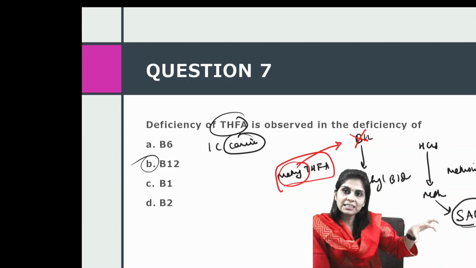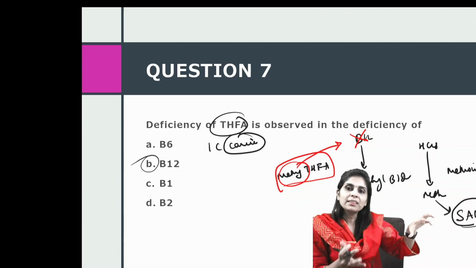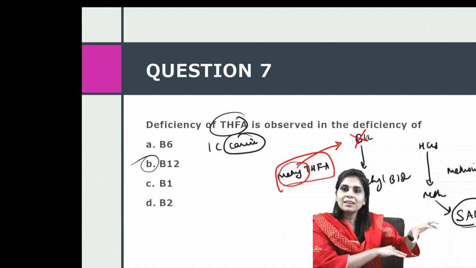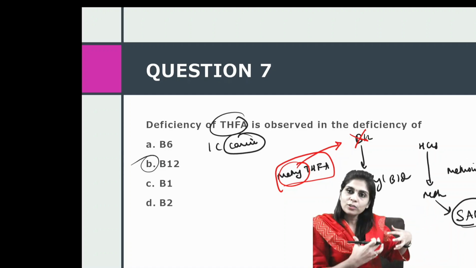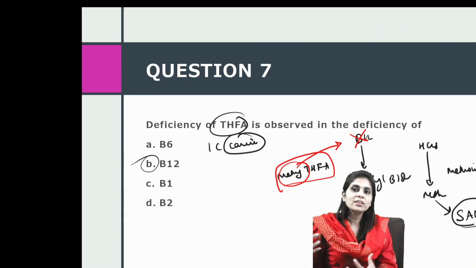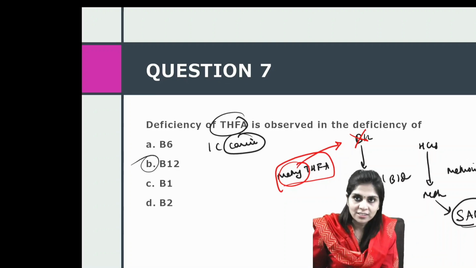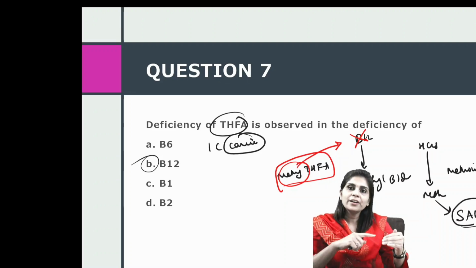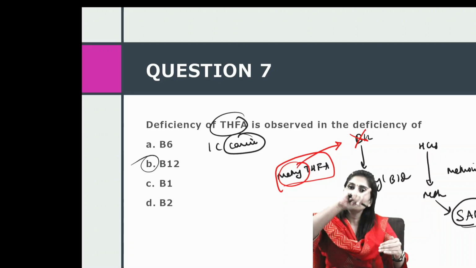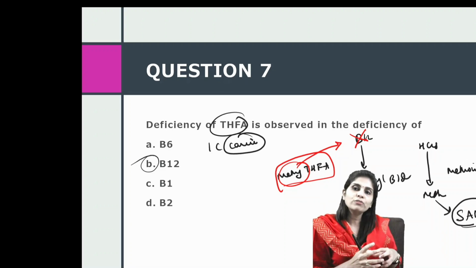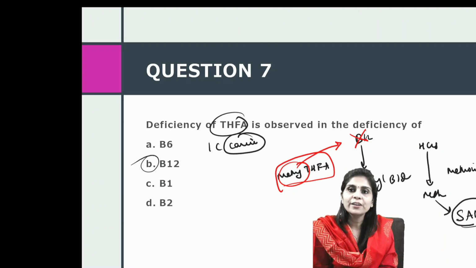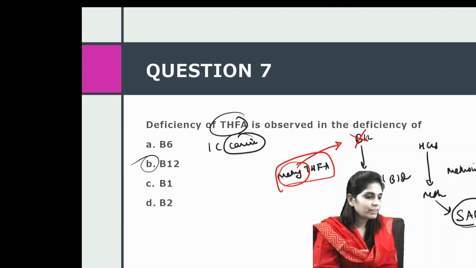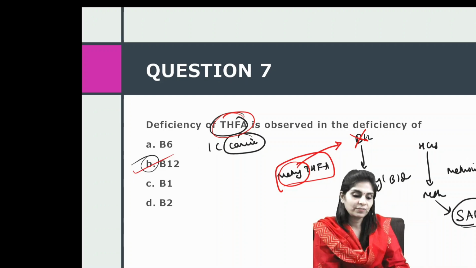Only when there is free tetrahydrofolate can it form methylene tetrahydrofolate, or methenyl tetrahydrofolate, and all those tetrahydrofolate derivatives have their own purposes, their own functions. But in B12 deficiency, because methyl tetrahydrofolate cannot donate its methyl group to B12, all tetrahydrofolate will be trapped as methyl tetrahydrofolate. This is called the methylfolate trap. So deficiency of tetrahydrofolate is observed in the deficiency of B12.